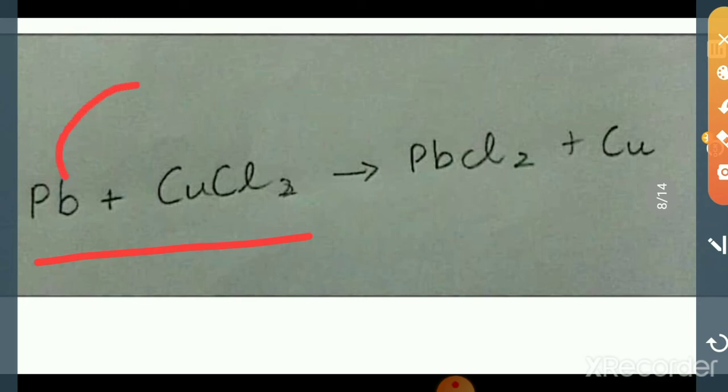Then this lead comes in the position of copper. The equation will become lead chloride and copper.